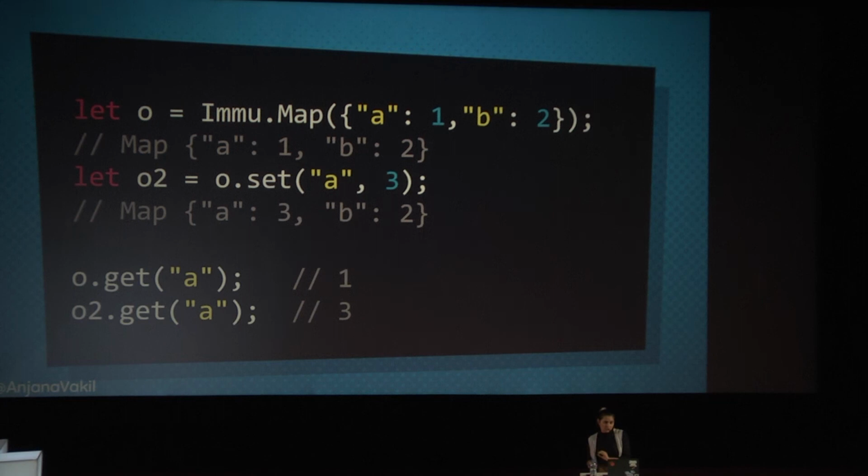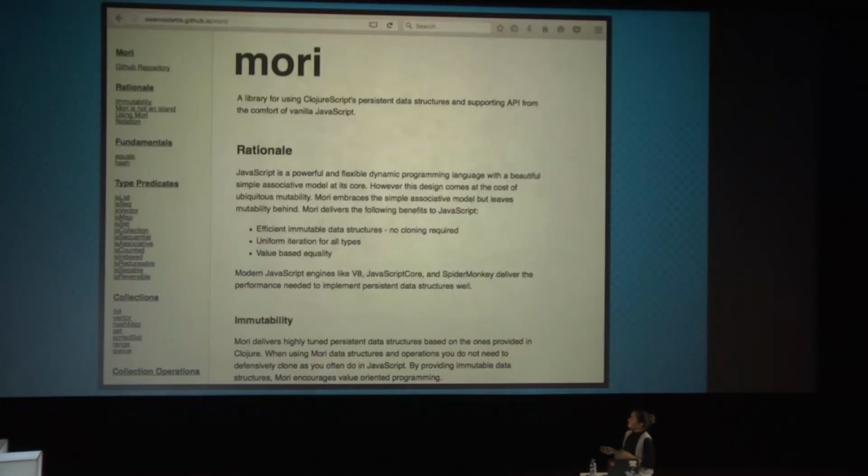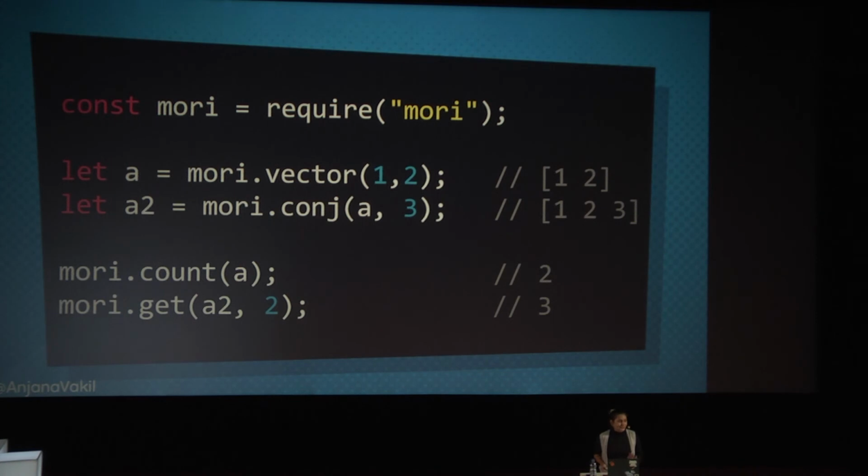If you want a more functional API, a more functional way of working, one little library that I like is called Mori. Mori is from the Clojure ecosystem, from the ClojureScript world. This is by the creator of ClojureScript, David Nolan. And it's basically a way to access the ClojureScript implementations of these data structures from native JavaScript, vanilla JavaScript, as it were. And so this feels a lot less like JavaScript. It feels a lot more like Clojure.